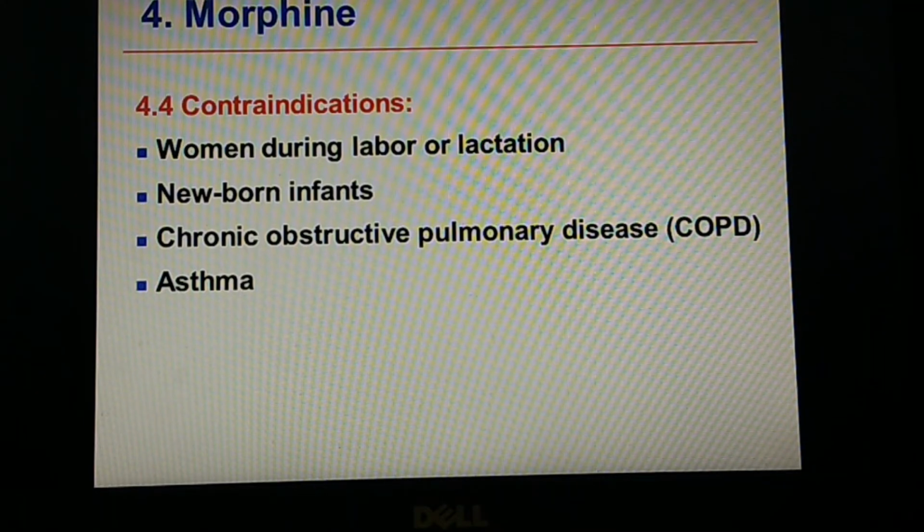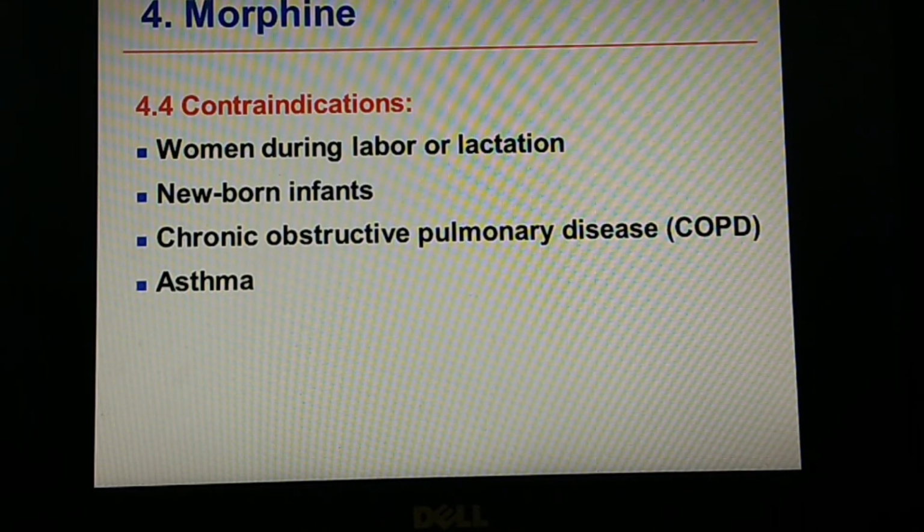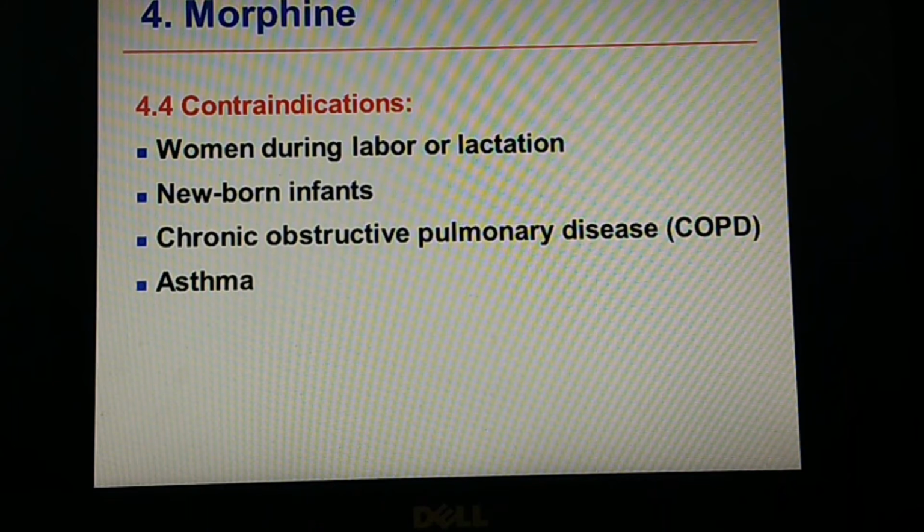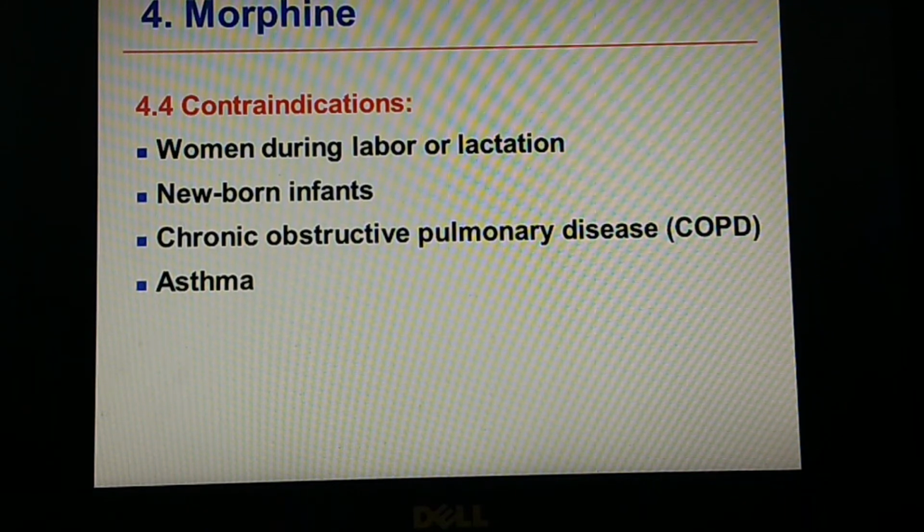And it has a bad effect on chronic obstructive pulmonary disease, as it depresses the respiratory system and may cause respiratory depression. And patients with asthma already have some constriction of the bronchioles, so they should not consume morphine.